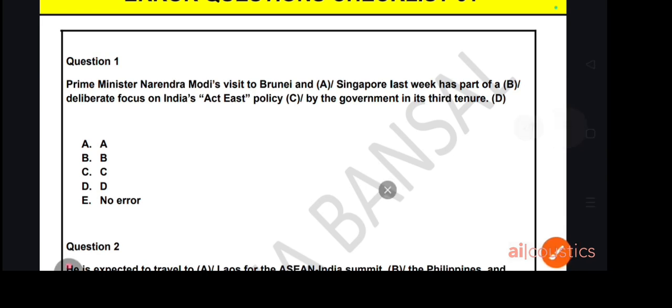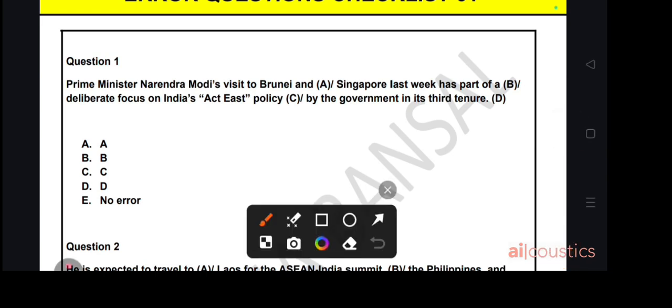Just read the first question. The first question says: Prime Minister Narendra Modi's visit to Brunei and Singapore last week has part of a deliberate focus on India's Act East policy by the government in its third tenure. Here it is written "last week" and also "has". In past form we will not use has, we will use was. So the error is in part B.